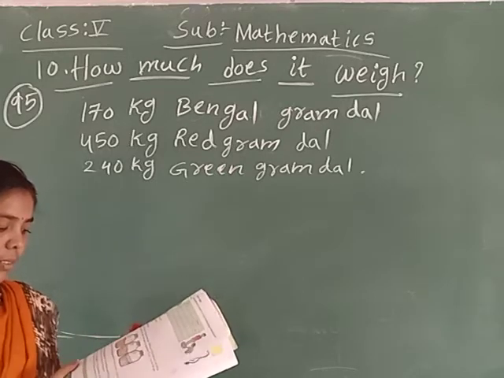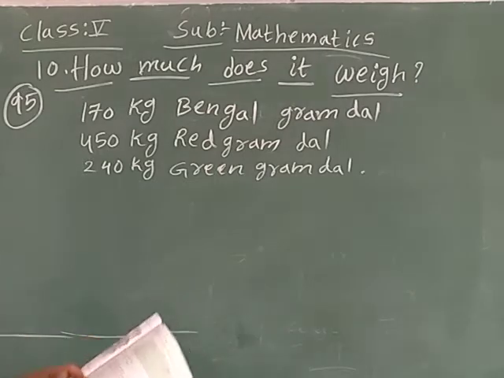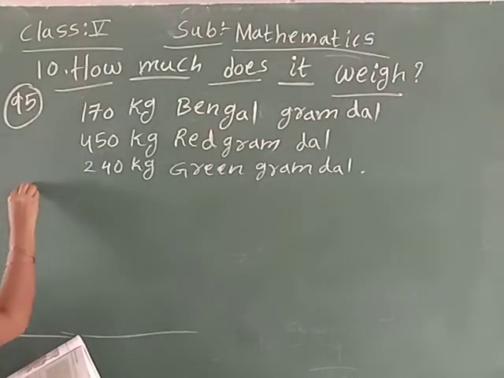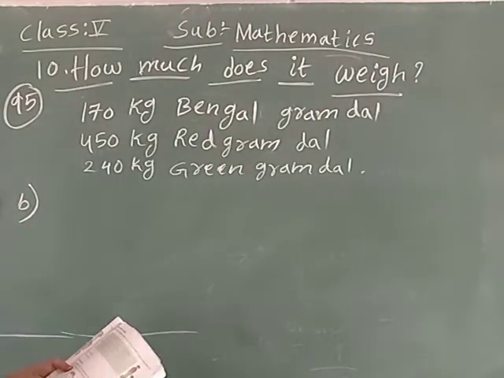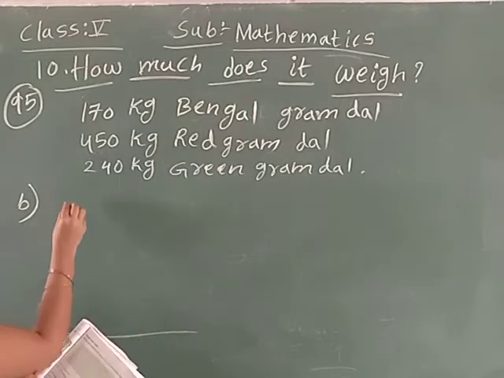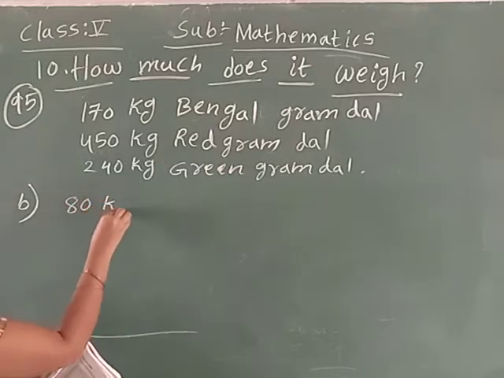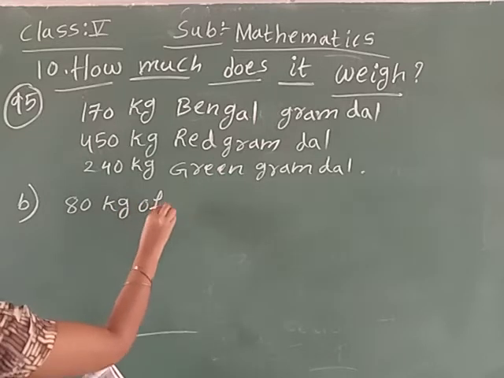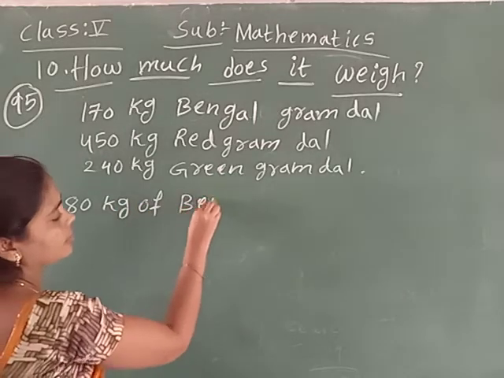See here, B question: 80 kgs of Bengal gram dal.